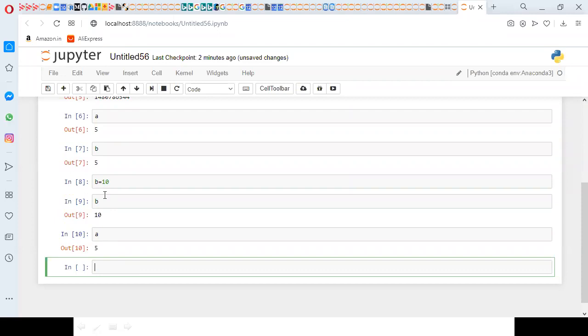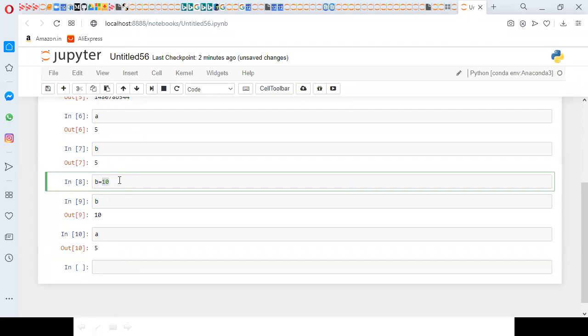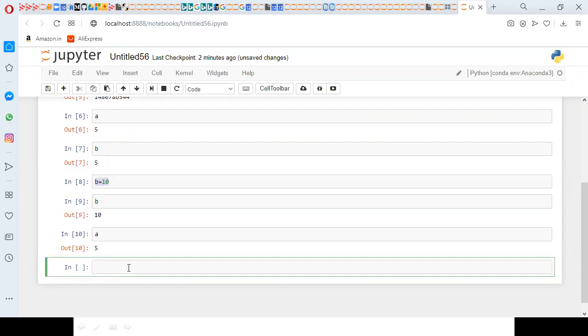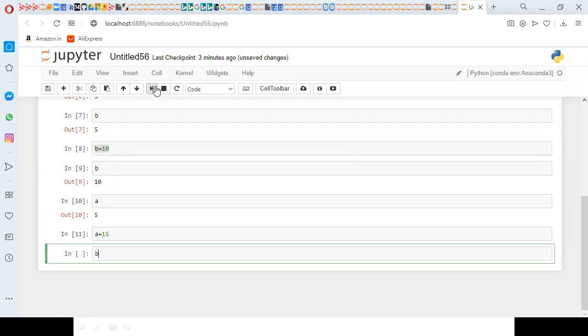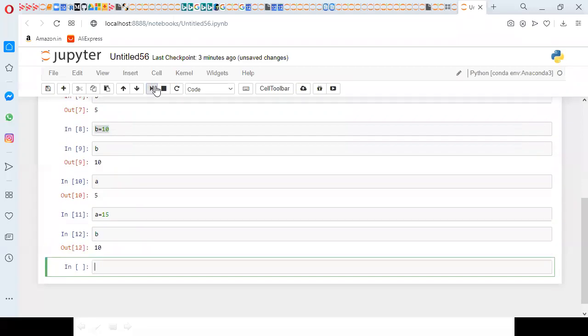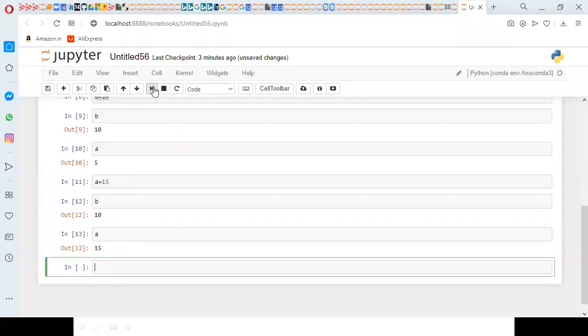So when modifying the object, it is taking a different one. If I make any modification on a, it will be different. B is 10 and a is 15.